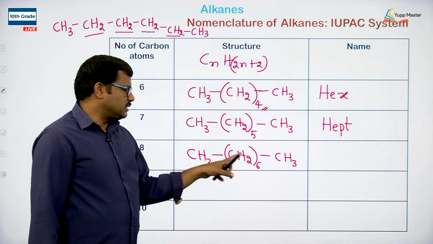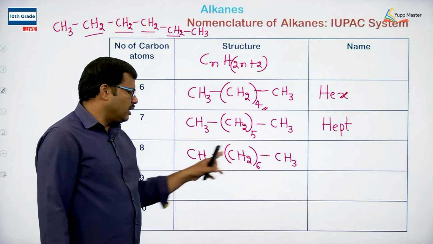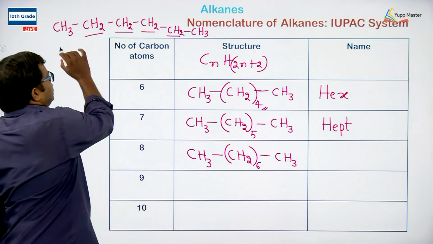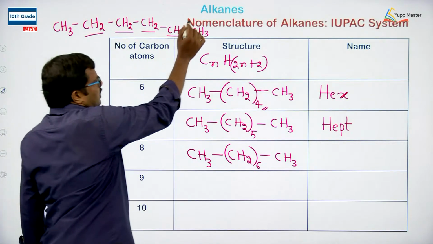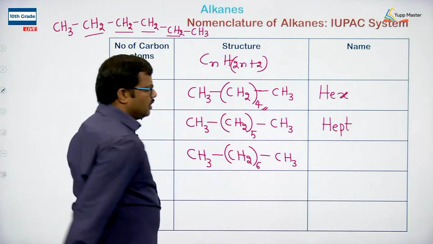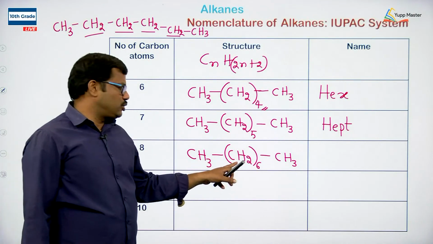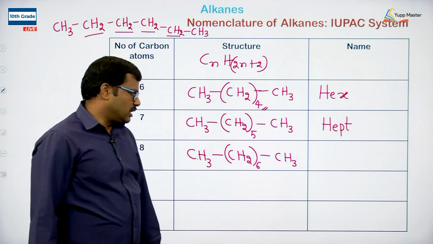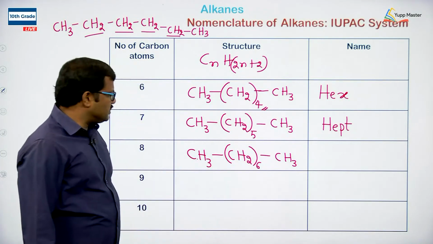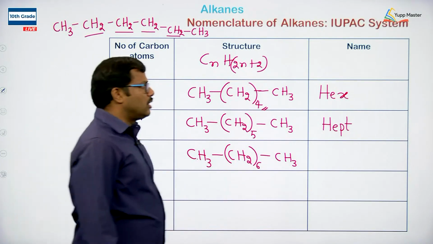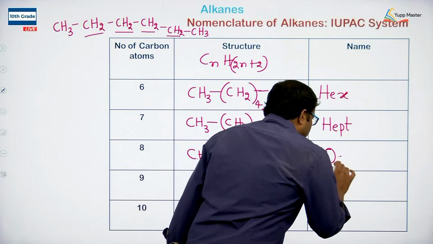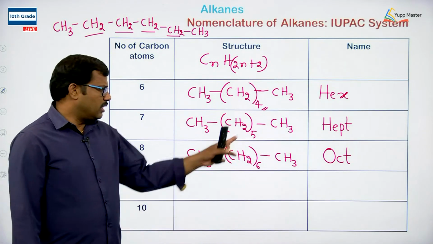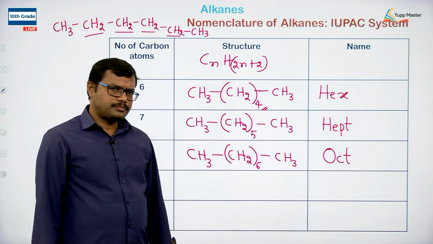So 6 CH2s are present between the 2 terminal CH3s. You can extend it as CH3, CH2, CH2, CH2, CH2, CH2, CH2, then CH3. Here 8 carbons are present, so we use the root word oct.